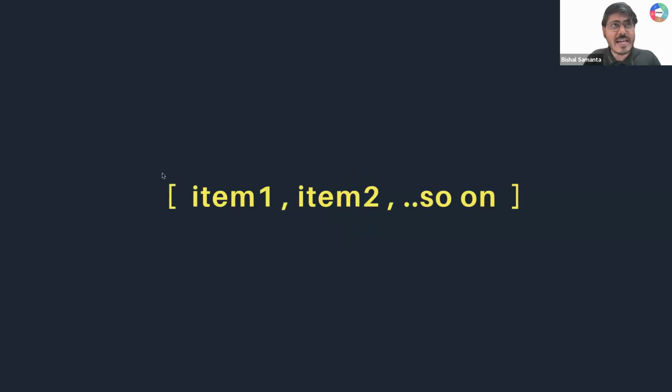Okay, so inside this you can store items separated by a comma, like item 1, item 2, item 3, and so on. So ensure that whatever your items are, they should be separated by a comma. So let's say you want to store age, so you can store, let's say, 18, then 21, let's say 17, then 23, all these things, something like that.